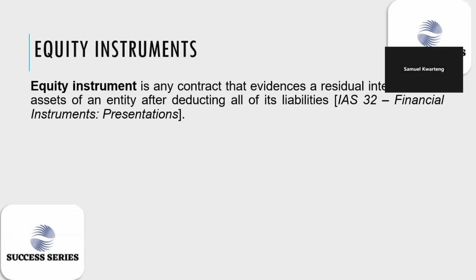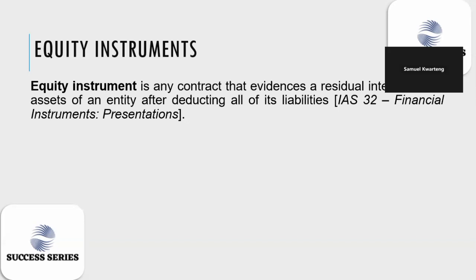What does it imply? It means that for you to get the equity instrument, just pick the assets of the entity, subtract all liabilities, and you can see obviously this was obtained from the accounting equation. What is the accounting equation? It states that assets are equal to equity plus liabilities. So for us to get equity, it's going to be assets minus liabilities. So in terms of contract terms, to get your equity instrument, just pick all your assets, then less your liabilities.